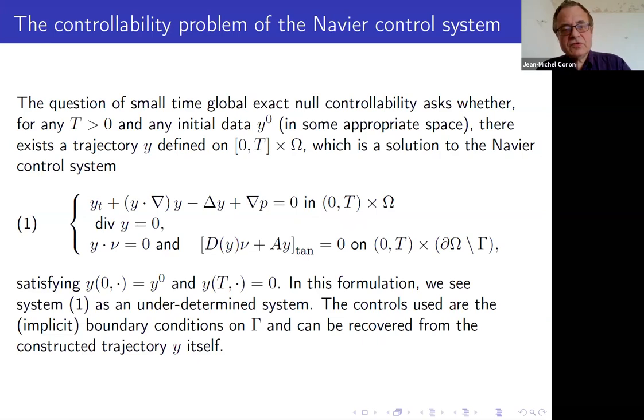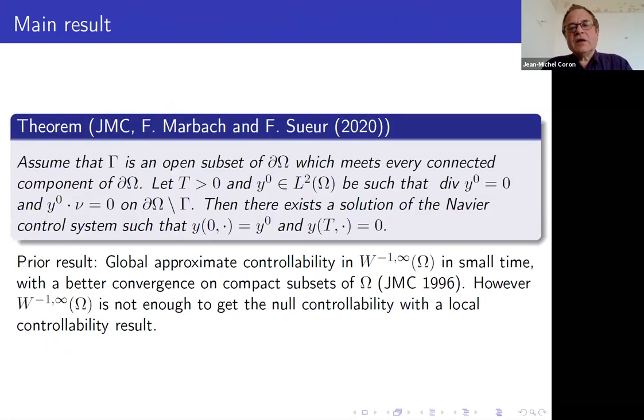And the result that we want to prove is: can we prove the global null controllability of this type of equation with this boundary condition? And we proved recently that this is the case. We proved that you can get the global null controllability of the Navier-Stokes equation with the Navier boundary condition.